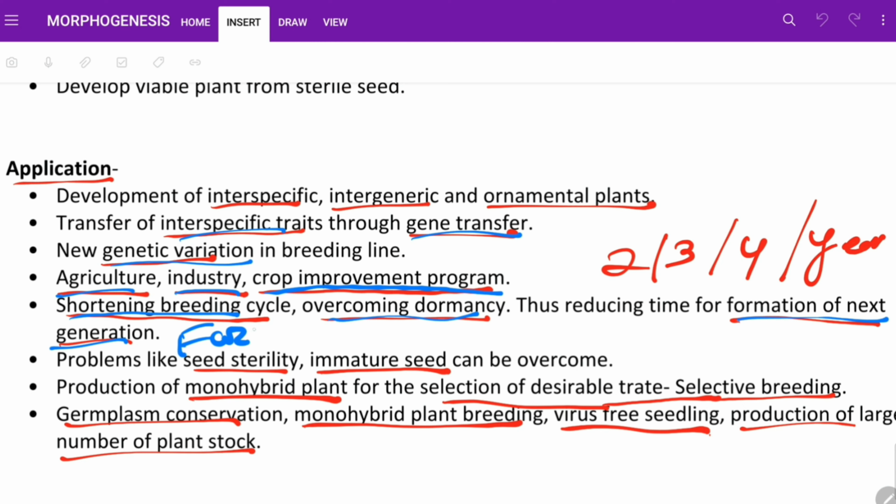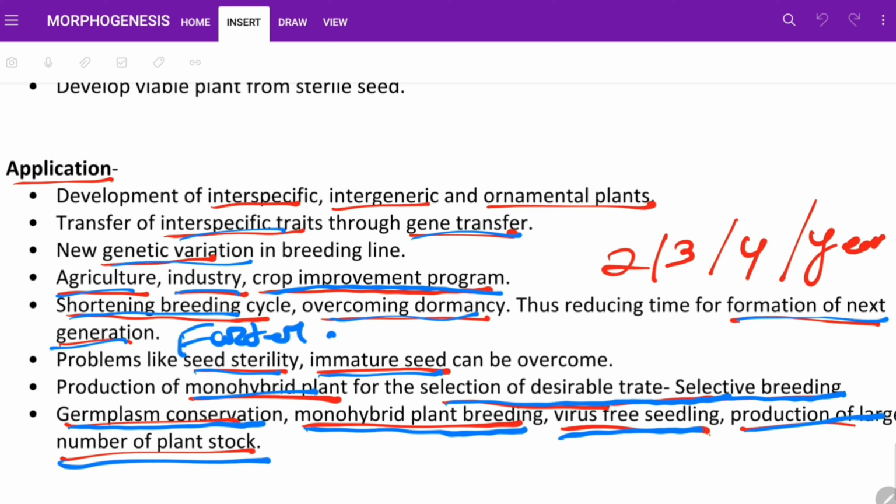Problems like seed sterility and immature seed can be overcome. Production of monohaploid plant for the selection of desirable trait, that is called selective breeding. Germplasm conservation, monohaploid plant production, virus-free seedling production, and production of a large number of stock plants. So this is the application of embryo rescue